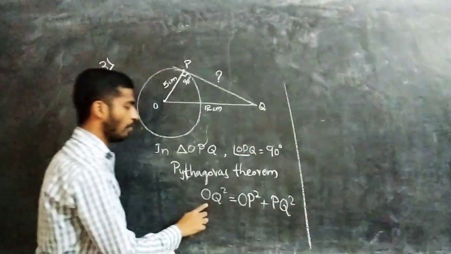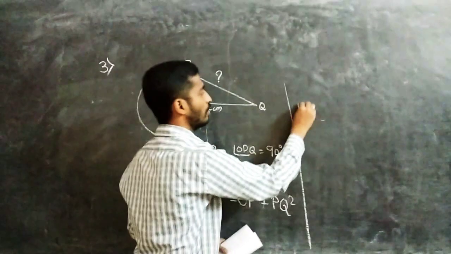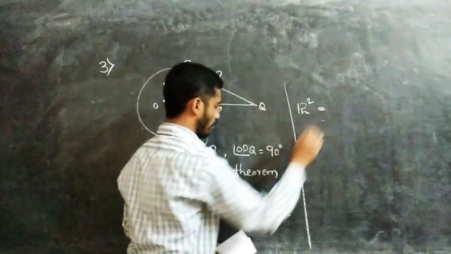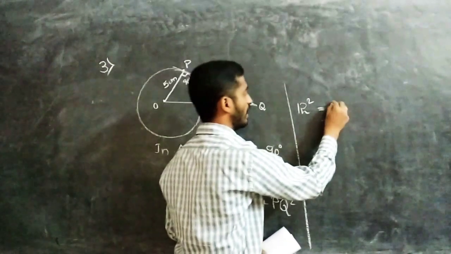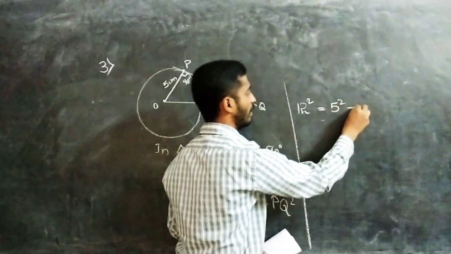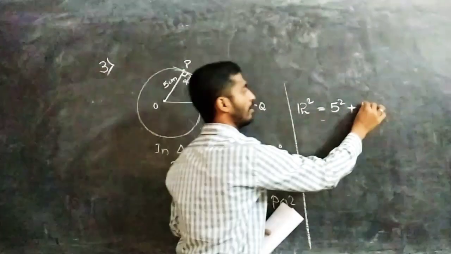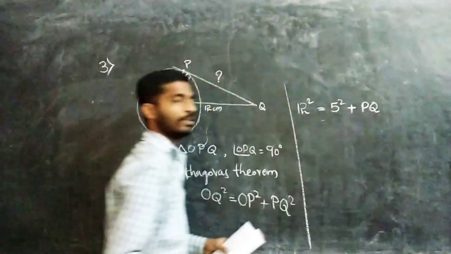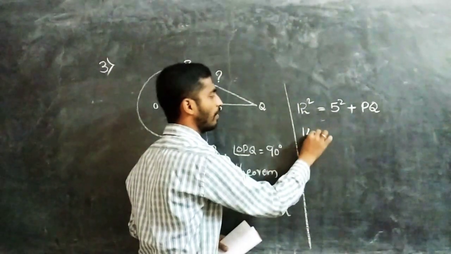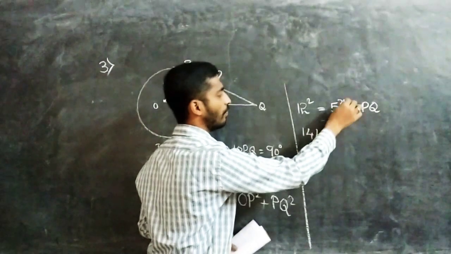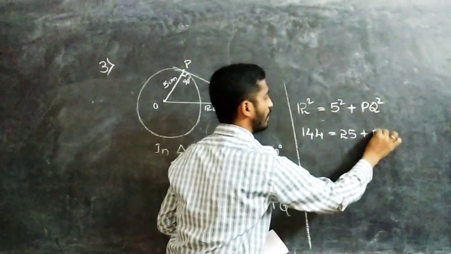OQ is 12, so 12 square equals OP, which is 5 square, plus PQ square, which we have to find. The square of 12 is 144, equal to 5 square, which is 25, plus PQ square.